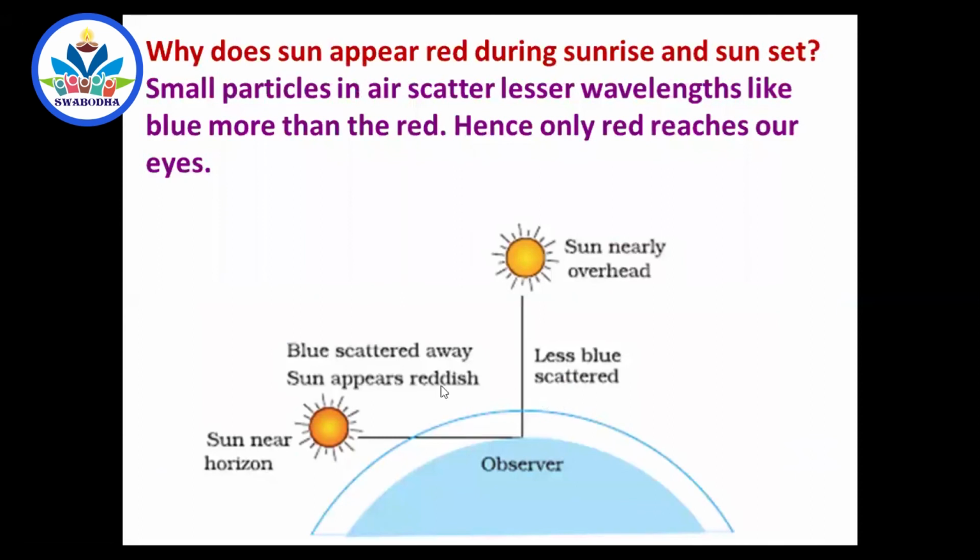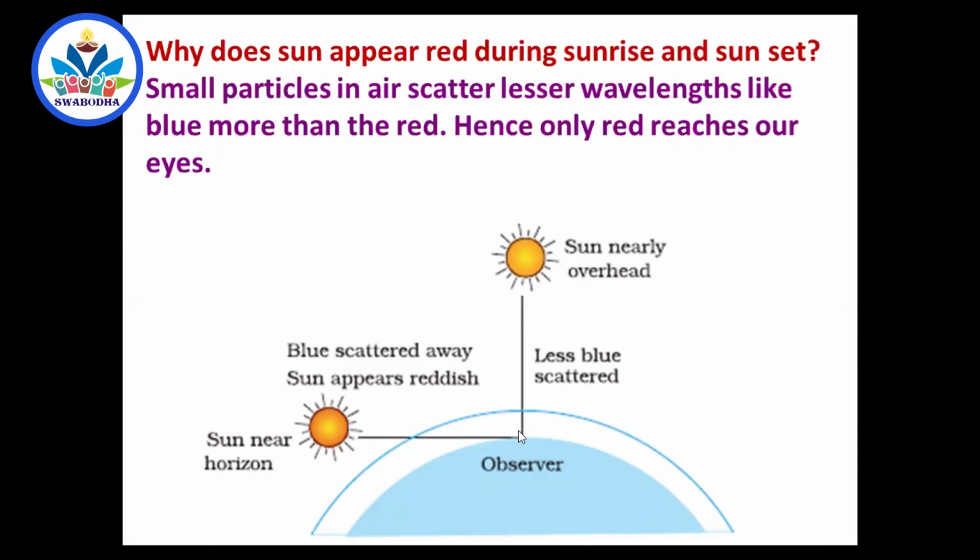Okay, sir, why should the sun appear reddish only during sunset or sunrise? Why not at mid-noon? What is the reason? That is another important phenomenon. During sunset or sunrise, the sun's rays have to pass through more width of the atmosphere. When the sun is at mid-noon, the light has to pass through less length of the atmosphere.